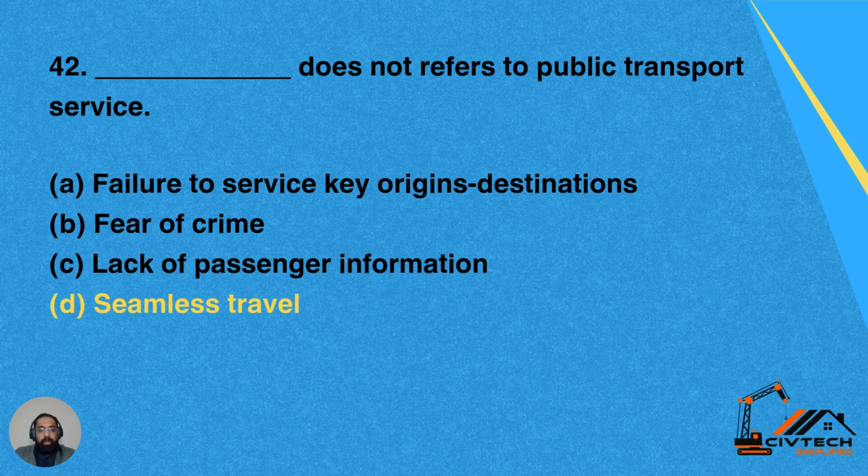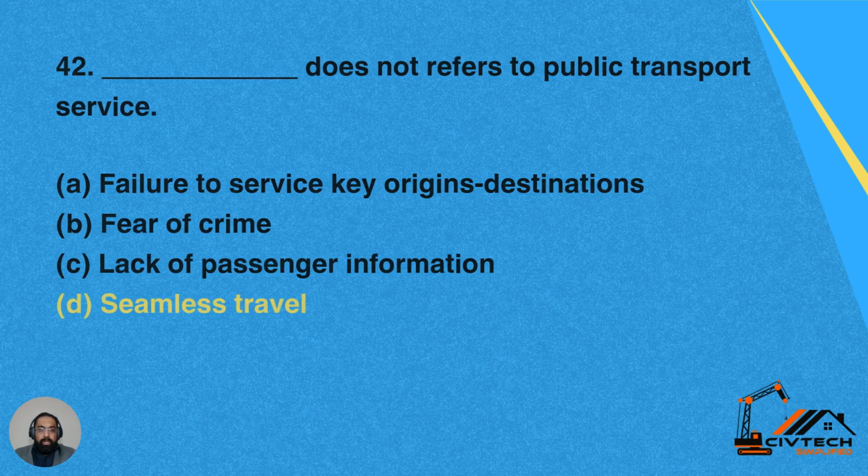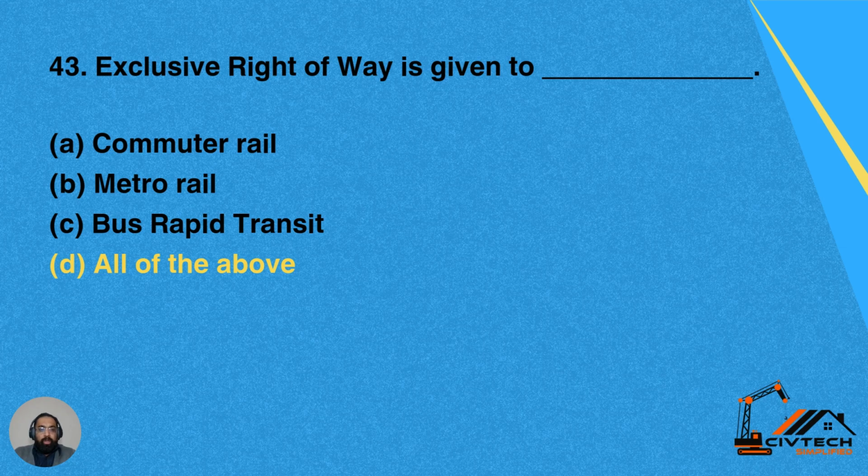42. Dash does not reflect the public transport service. Option A, failure to service key origin destinations. Option B, fear of crime. Option C, lack of passenger information. And option D, seamless travel. Seamless travel, D is the correct answer, and it does not refer to public transport service. So D here is the correct answer.